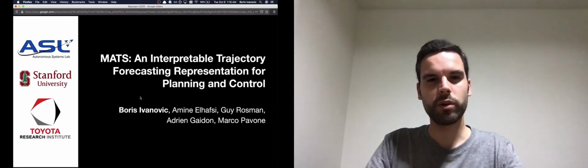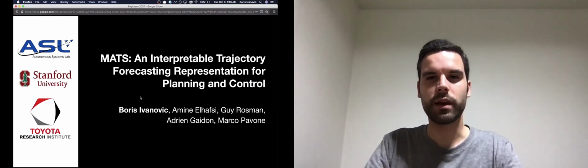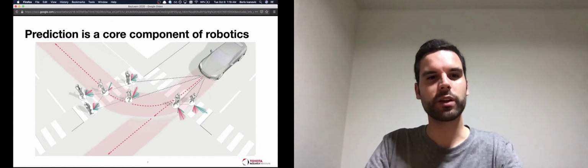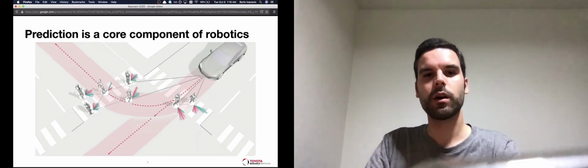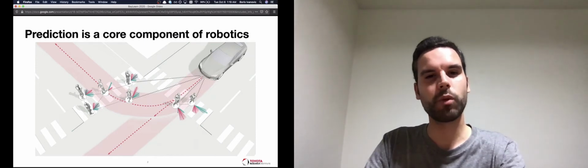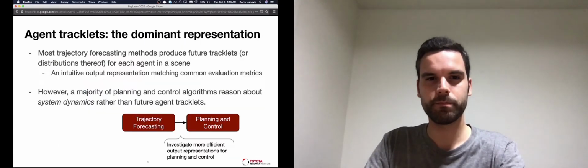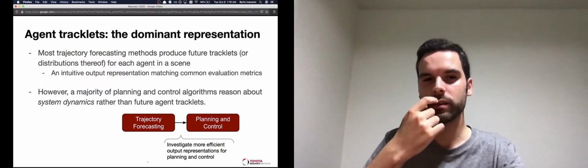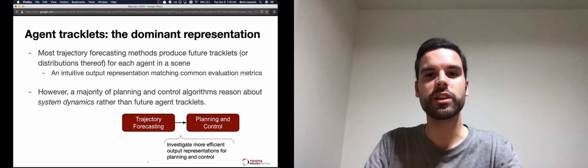Hi everyone, my name is Boris, and today I'm going to be talking about MATS, an interpretable trajectory forecasting representation for planning and control. Prediction is a core component of modern robotic systems, especially those that interact with humans such as autonomous vehicles. A notable use case is informing downstream motion planning and control modules, making them more proactive and interaction aware.